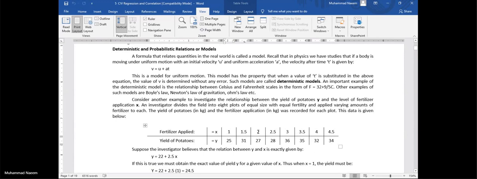But when we apply 2 kg, we are not getting the amount related to this one.